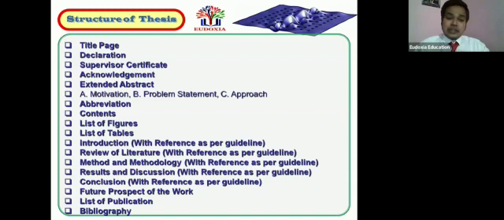And finally, the result and discussion, and it is the heart of your thesis. The heart of the thesis is result and discussion. Result you are getting, and you are making the discussion on it. And discussion means the justification. How you are getting this, whether your data can be accepted, what is the importance, whether it is original work, whether you are doing something new, it is really a blessing to the society, or this is one of the routine works that all the people are doing. So be careful while writing this chapter, that is the result and discussion. You have to be more and more careful.